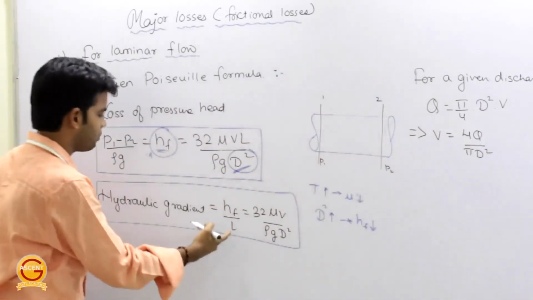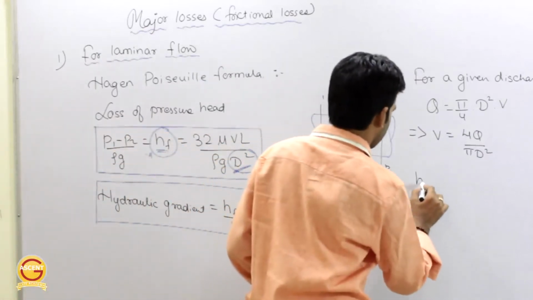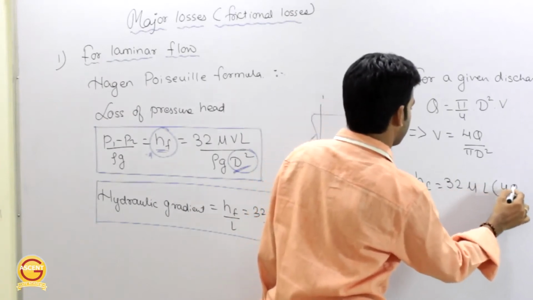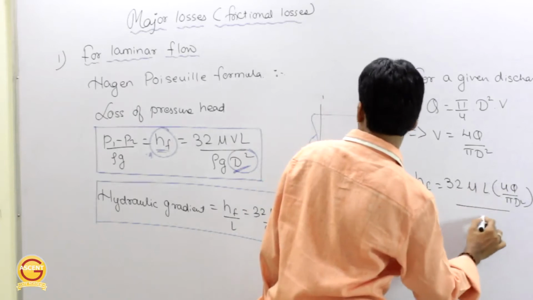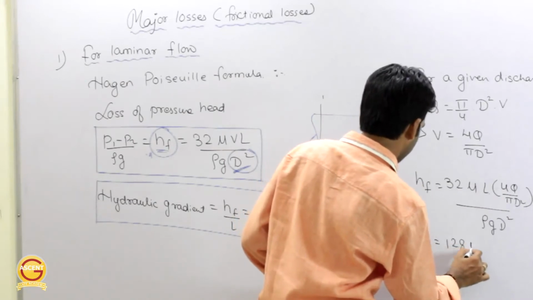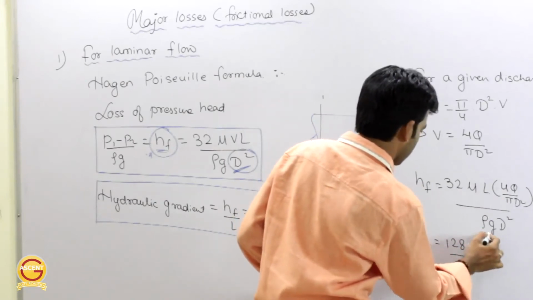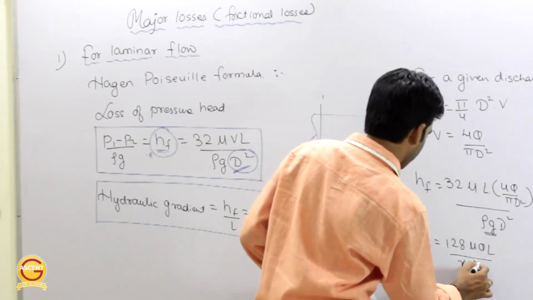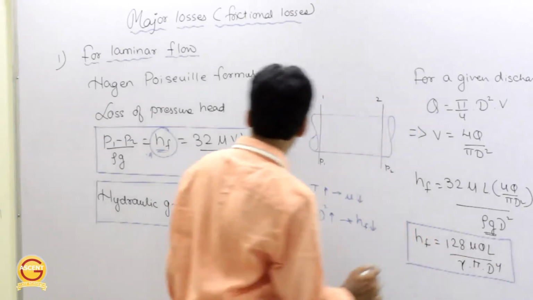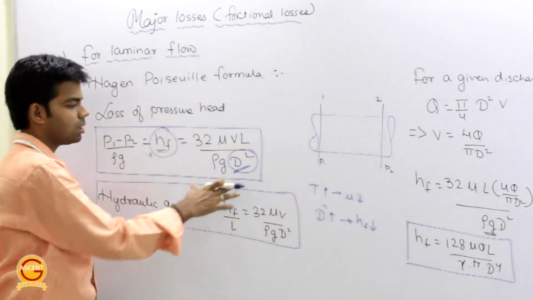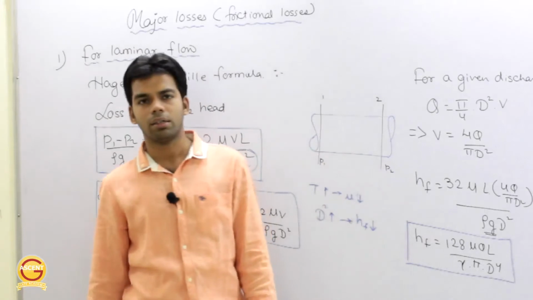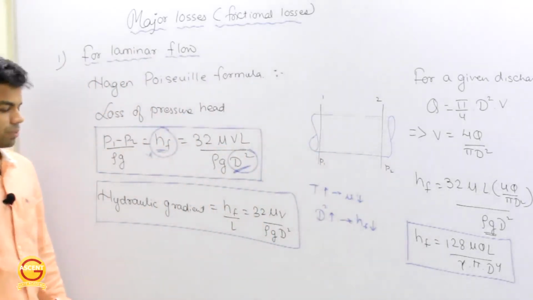Now just put the value of V in this hydraulic gradient or pressure loss. So this HF becomes equal to 32 mu L into 4Q by pi d square divided by rho g d square. Or this HF is equal to 128 mu QL by rho g, which is nothing but gamma, into pi into d raised power 4. So for given velocity, HF is equal to 32 mu VL by rho g d square, and if the discharge is given, then HF is equal to 128 mu QL by gamma pi d raised power 4. Getting this or not?